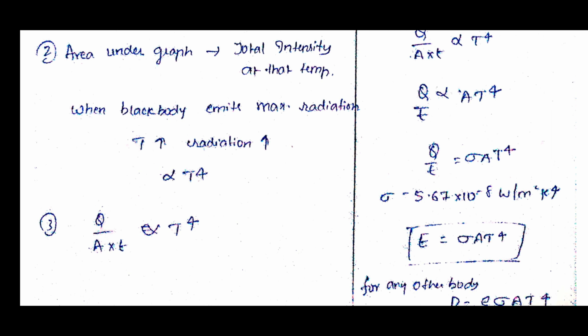Remember guys, we are studying this only for black bodies. We can do it for other bodies also, but all the expressions are based on the ideal body, and here the ideal body is a black body. So whatever law it is, all the laws are based on the black body only.